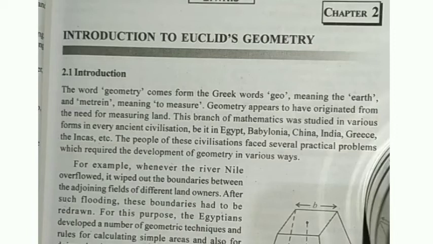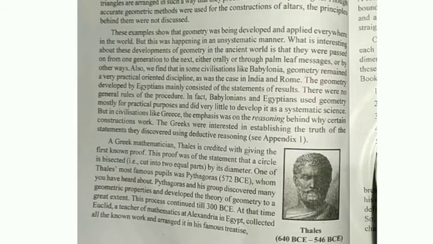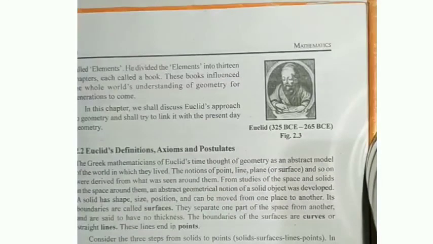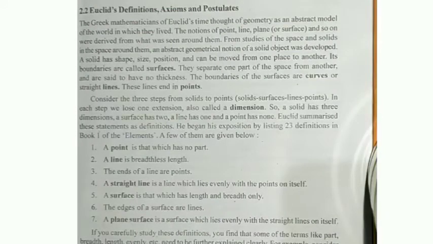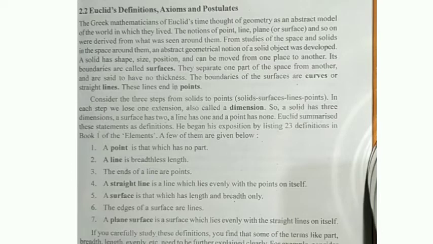And in the next pages they have also given about two mathematicians, Thales and Euclid. These two persons gave so many definitions regarding geometry. In that, we are now going to learn a few definitions given by Euclid. Those are given in your textbook page number 30. First 7 definitions they have given here.